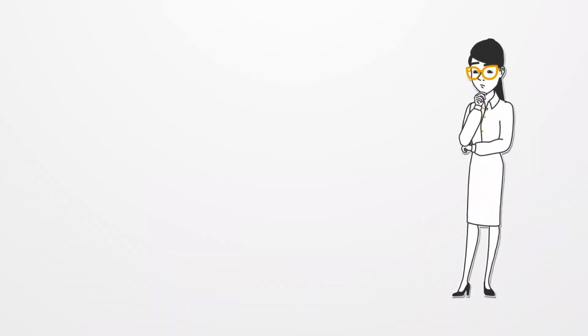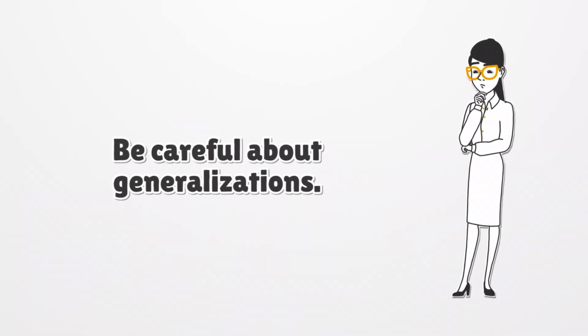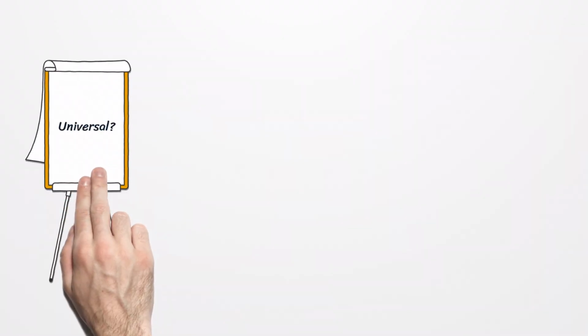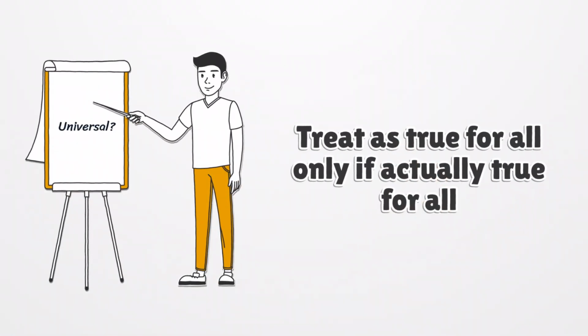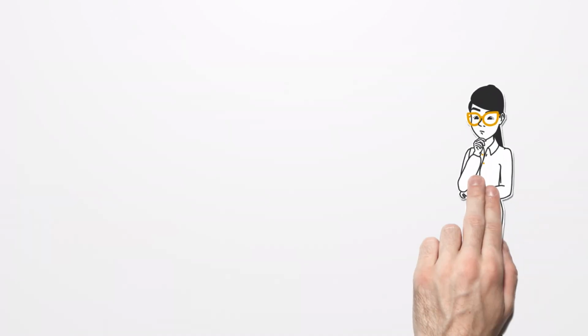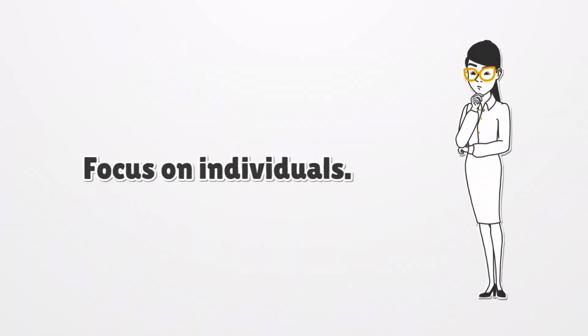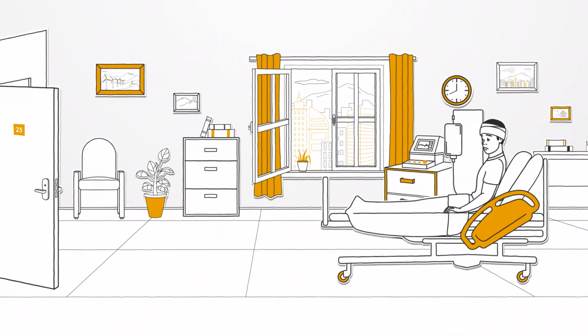So to avoid the fallacy of accident, be very careful when a person makes a generalization about a whole category of things. Unless that generalization is universally true, in other words, unless you know that it's true for literally every single member of the category, then you can't assume that it's necessarily true for any individual member of the category. Instead of looking at the generality, you need to look at the individual. This is especially important when thinking about people, as making the wrong assumption about a person can have seriously bad consequences, like if you assume that somebody who's seriously ill needs more exercise, for example.